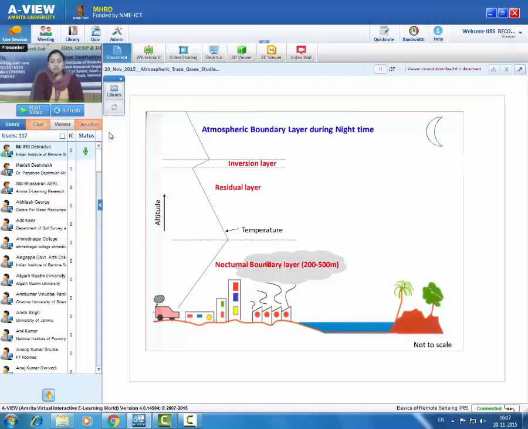The parcel which is sitting on the higher side is warmer, so there will not be vertical movement. So during night time, if pollution is emitted in the atmosphere, that will remain trapped. So if pollution is emitted in the atmosphere during night time, air quality over that region can be significantly poor. Above the nocturnal boundary layer, the daytime residual layer occurs, which is just the remaining part of the vertically mixed layer, and the inversion layer also remains like that.